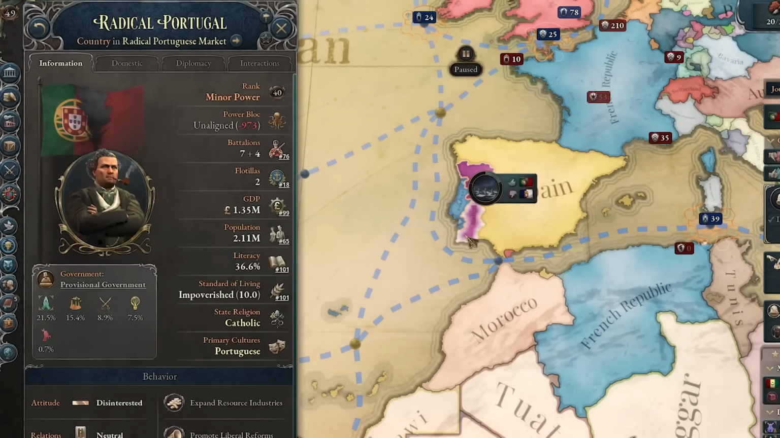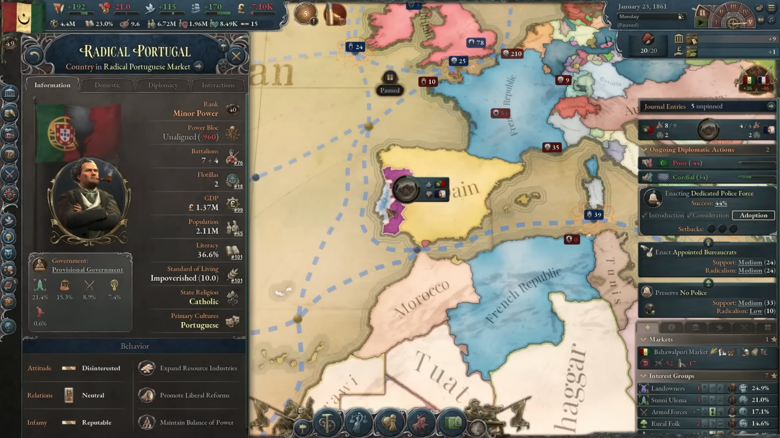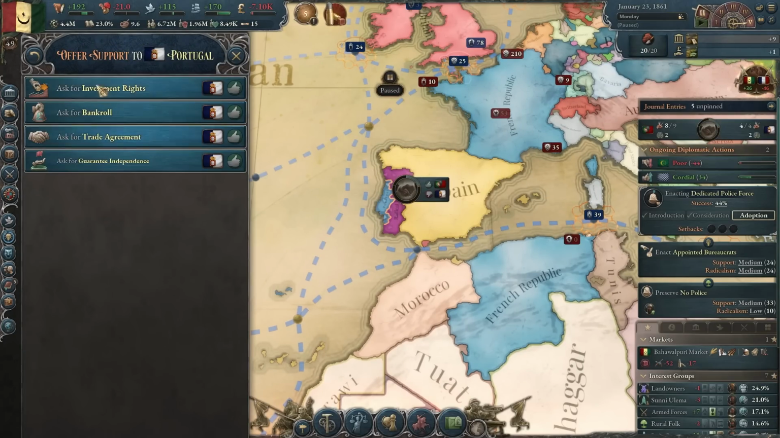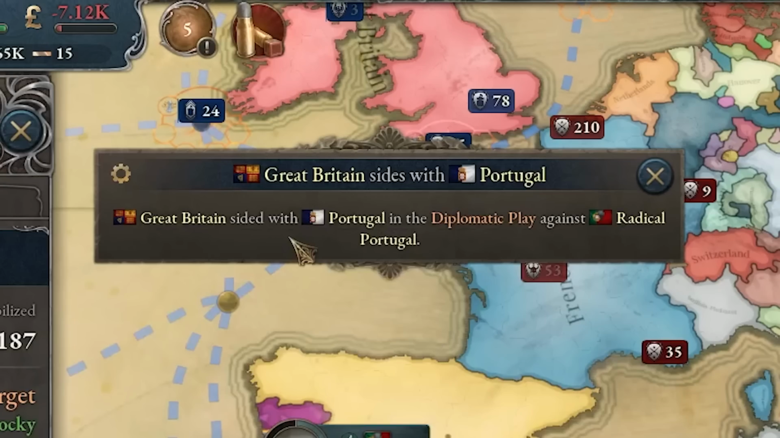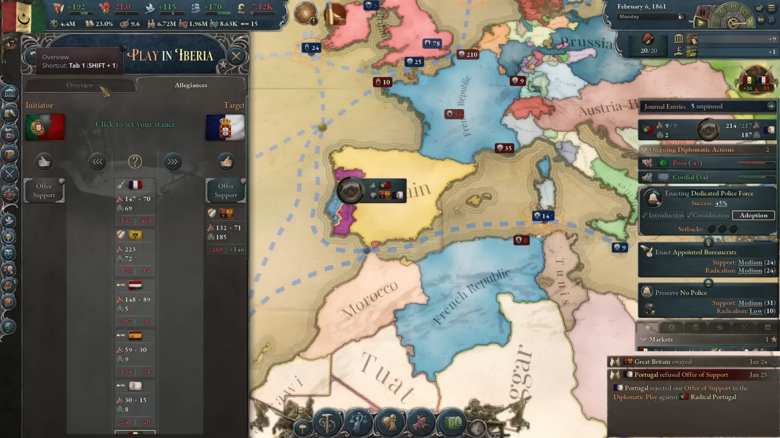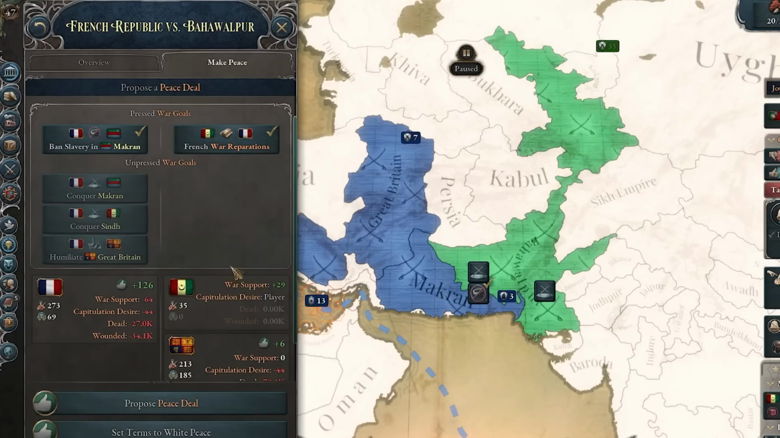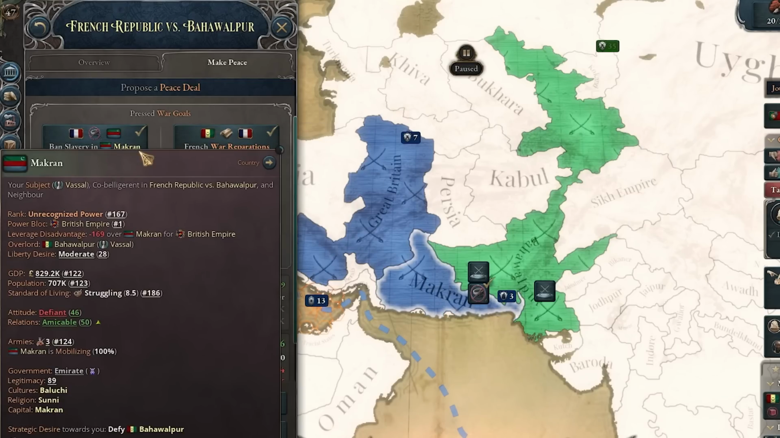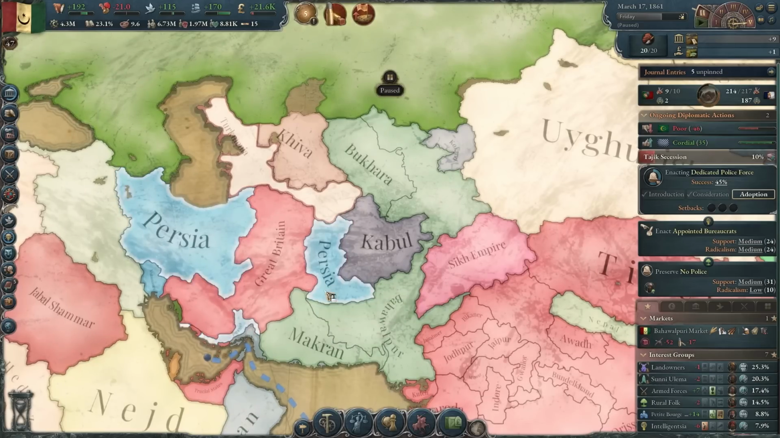The Portuguese are going into a civil war, and you know I kinda promised to protect them. So I think I'll do that. I'll do that for a bankroll. Oh, but Britain joined, and now they don't want me anymore. Okay, fine. Now with the French, I think I'll do this. I'll be banning slavery in Makaran, and they'll be giving me war reps. I think that's a pretty good deal.